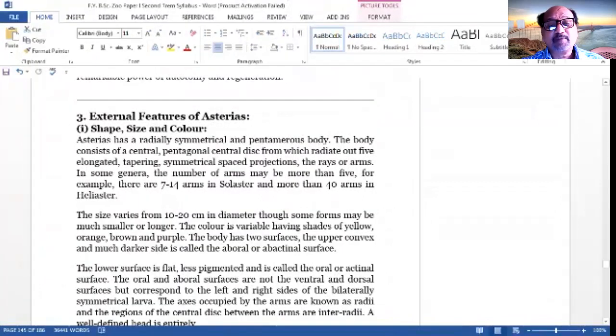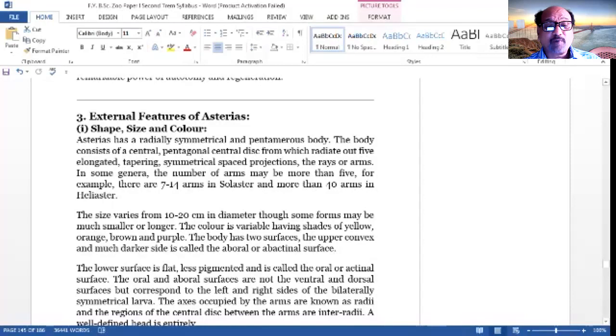Asterias has a radially symmetrical and pentamerous body. The body consists of a central pentagonal disc, from which radiate out five elongated, tapering, symmetrical projections, the rays or arms. In some genera, the number of arms may be more than five. For example, there are 7 to 14 arms in Solaster and more than 40 arms in Heliaster. These are other forms of sea star.